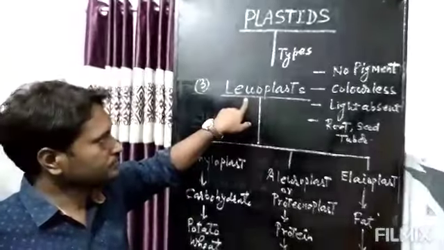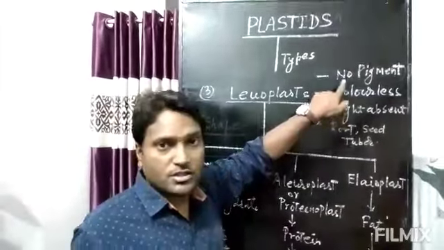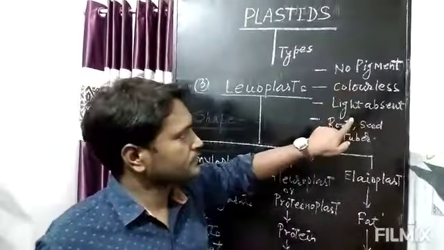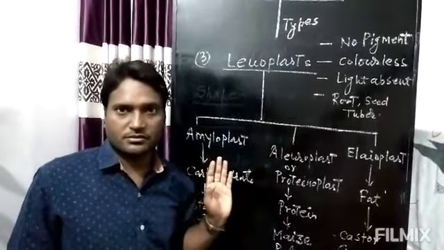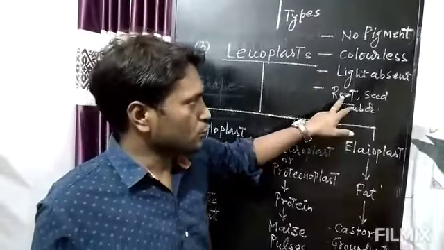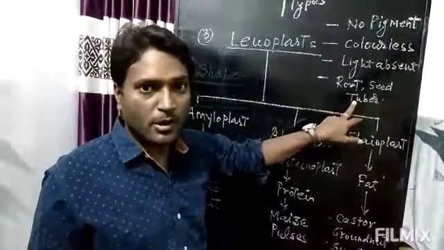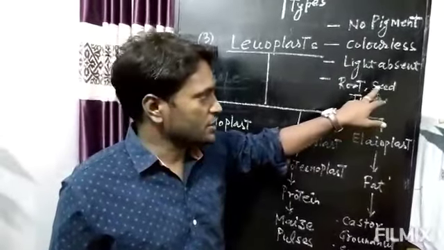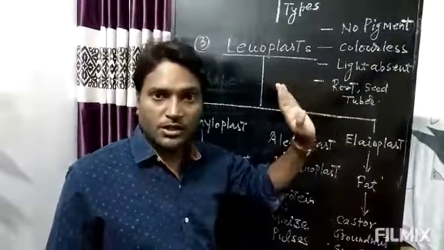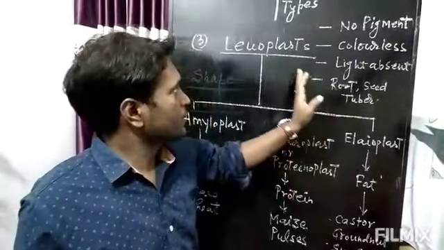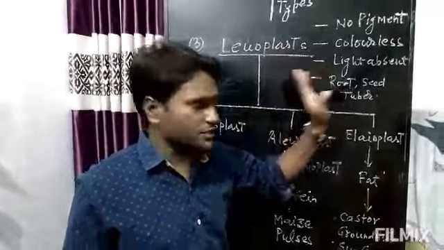Leucoplast. They are the colorless plastid because they have no pigment. They are found in the plant part where light is absent, like root, seed and tuber. Root and tubers are underground. They are found inside the soil, while seed is found inside the fruit. That's why they are not in direct contact with light. That's why leucoplasts are found where light does not reach.